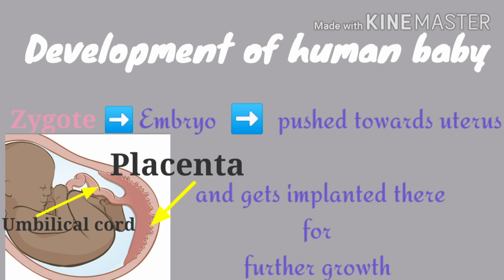Also, the waste products produced in the baby have to be transported from the baby to the mother. So this is also carried by the umbilical cord. So the placenta plays a very important role in supplying nutrition and oxygen to the baby and taking the waste material from the baby to the mother.